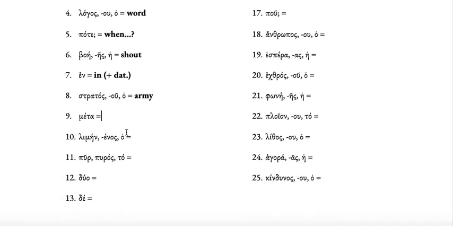Meta is a tricky one. It can mean after or it can mean with, one or the other. It depends on the case, with plus genitive, after plus accusative. A limen, limenos is a harbour. A pour is a fire. And you can see it's a third declension noun because it has a genitive ending in os, and it's neuter because the article is to. Now duo is the number 2. De means and or but.